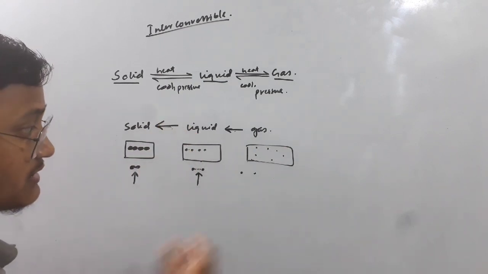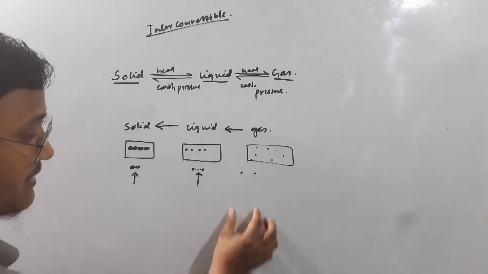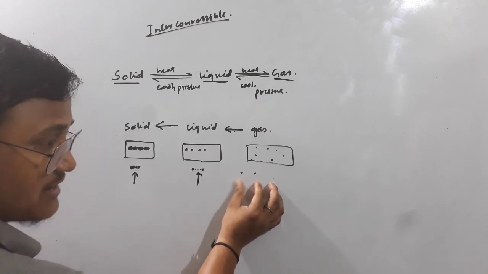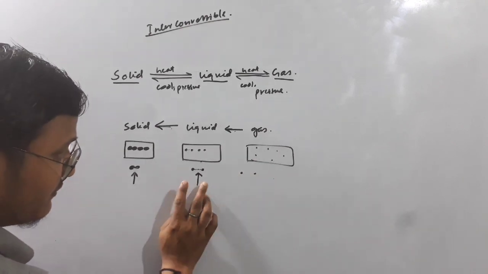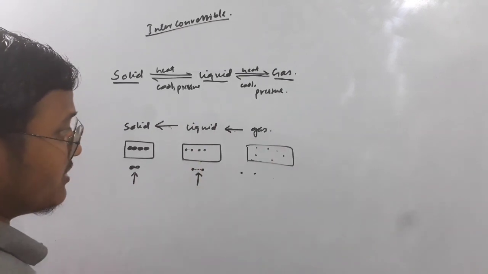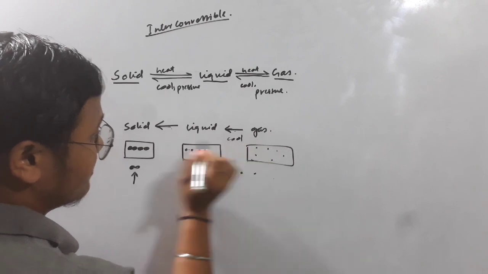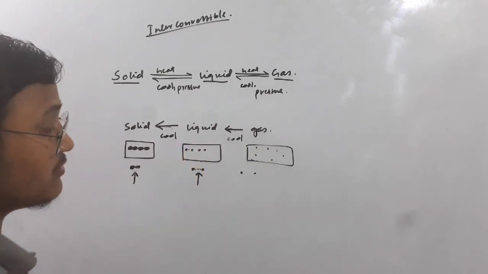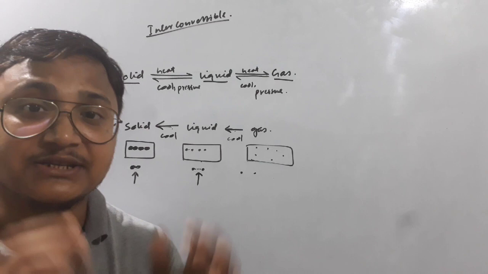Now if you come backward, from gas to liquid or from liquid to solid, what do we have to do? Consider this is the gas particle. Here there is no more attraction between the gas particles, but if you have to convert it into liquid, you need some attraction. So you have to cool down first, and you also have to apply the pressure.